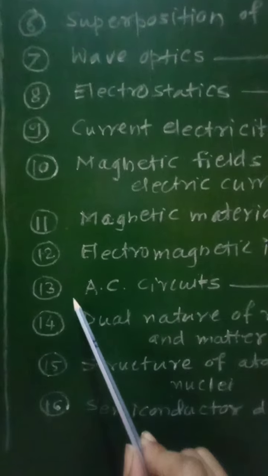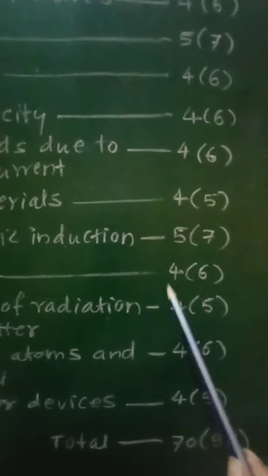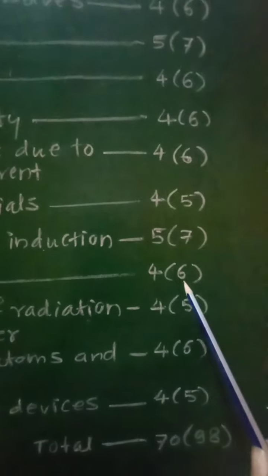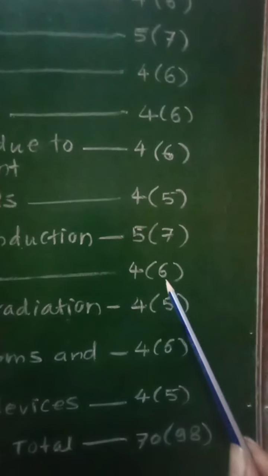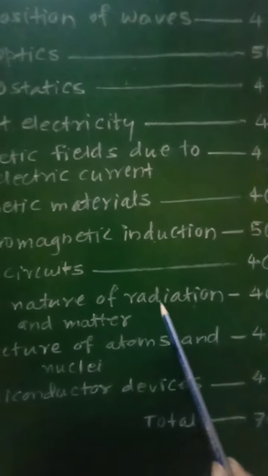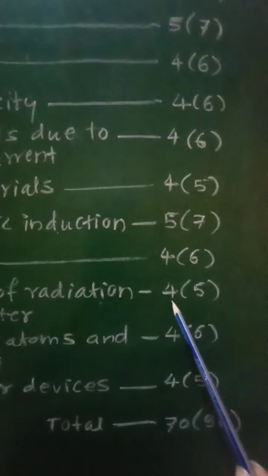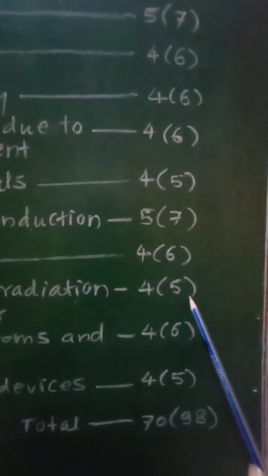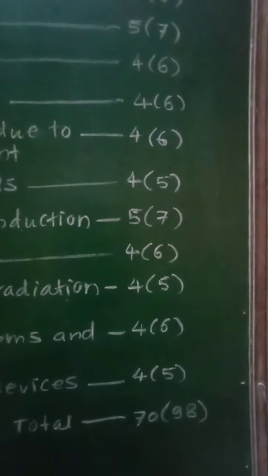Then chapter number 13, AC circuits. For this chapter 4 marks without option and 6 marks with option. Then chapter number 14, dual nature of radiation and matter. For this chapter 4 marks without option and 5 marks with option.